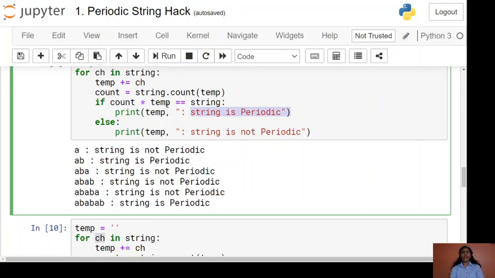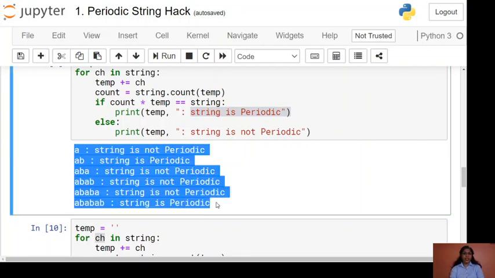So 1 into temp gives you ab, and it equals our input string. The condition is satisfied and it will print that this string is our periodic string. But here we are getting output for each iteration, and this should not be done, so we have to make some changes in our logic.